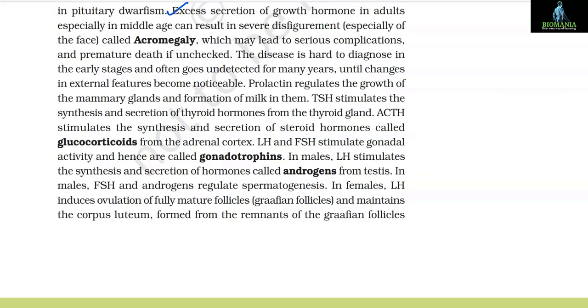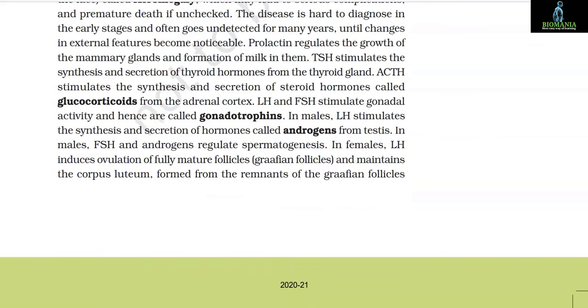LH and FSH stimulate gonadal activity and hence are called gonadotropins. In males, LH stimulates the synthesis and secretion of hormones called androgens from testes. In males, FSH and androgens regulate spermatogenesis.